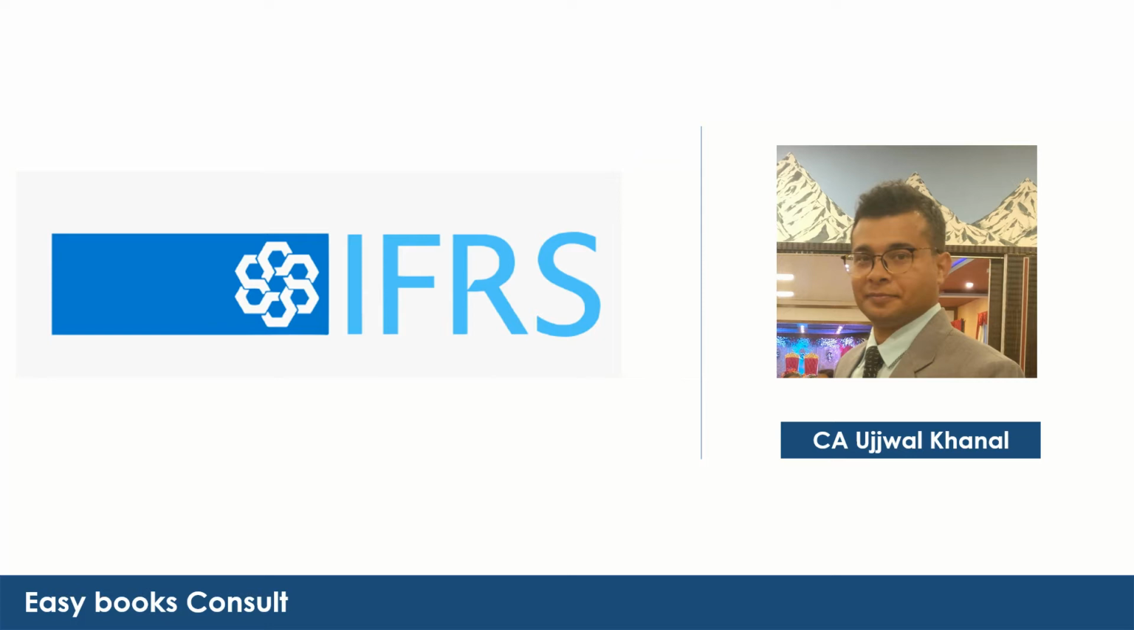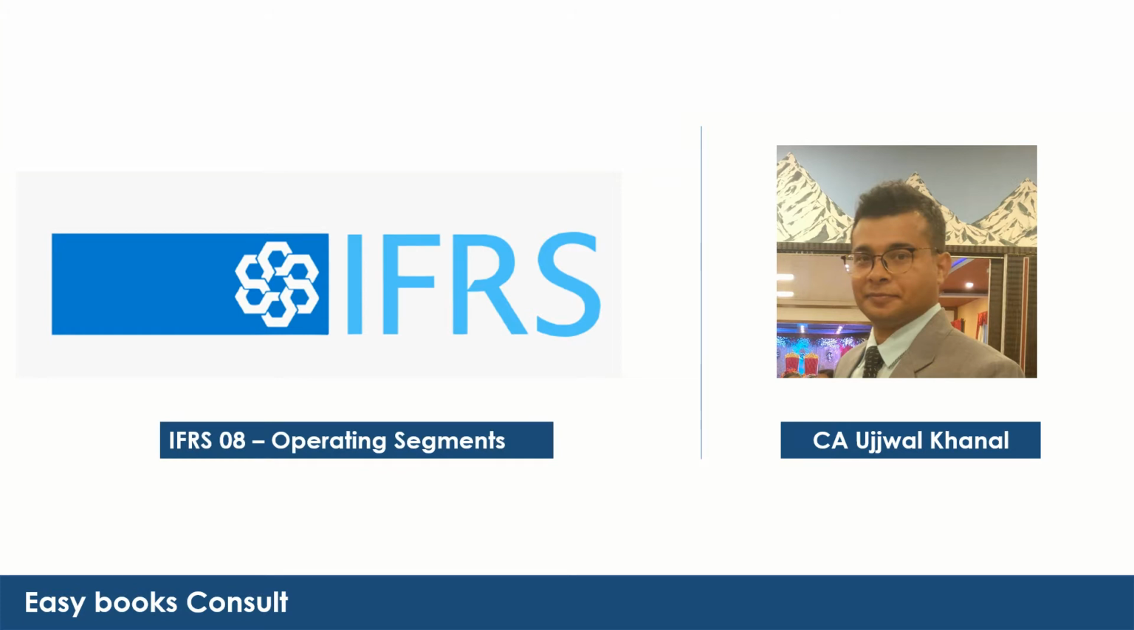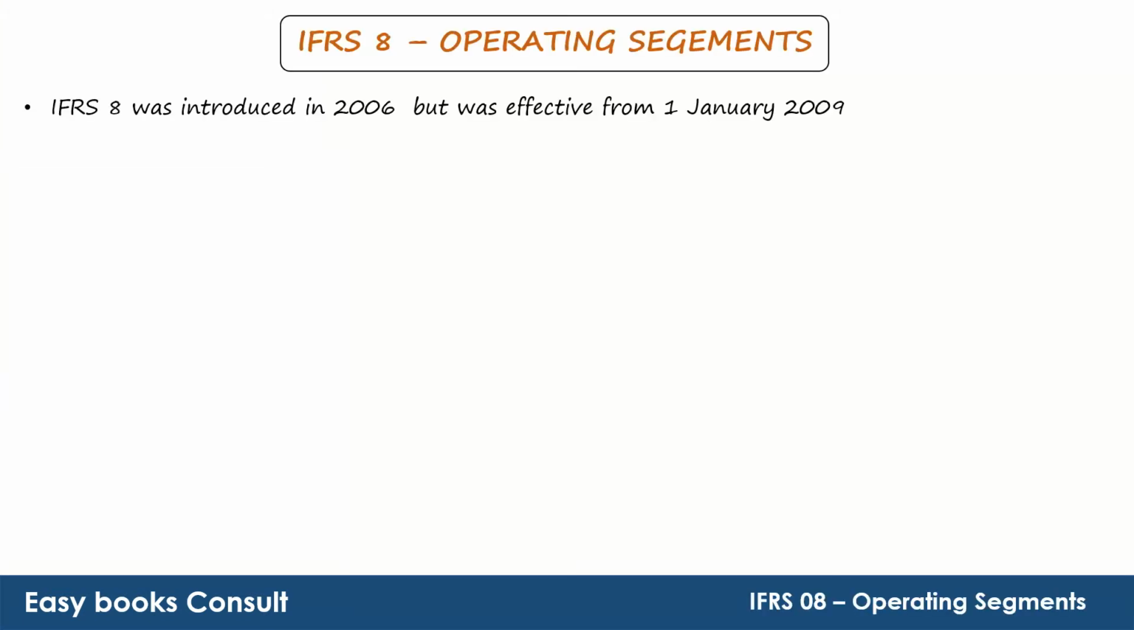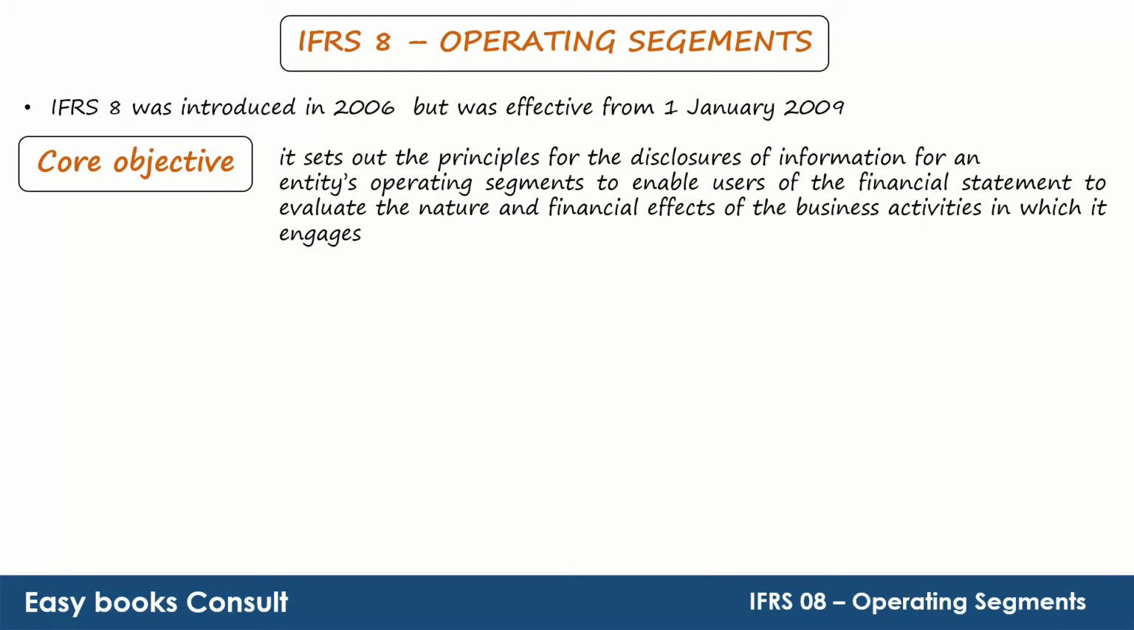Today we will be discussing IFRS 8 Operating Segments. IFRS 8 was introduced in 2006 but was effective from 1st January 2009. The objective of IFRS 8 is to set out the principles for the disclosure of information for an entity's operating segments, to enable users of the financial statements to evaluate the nature and financial effects of business activities in which it engages.